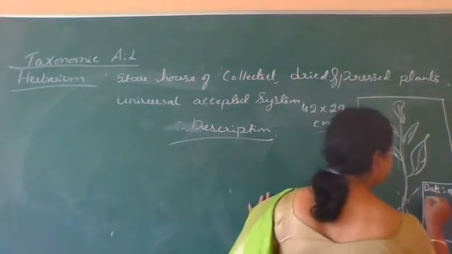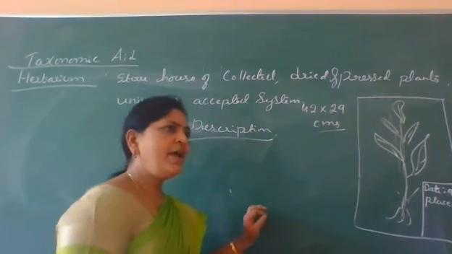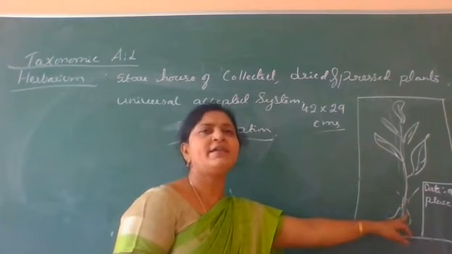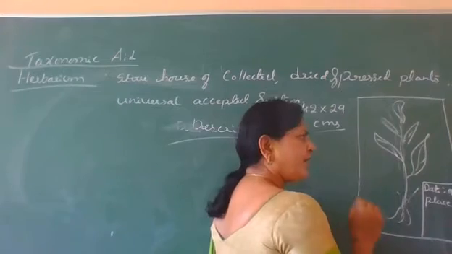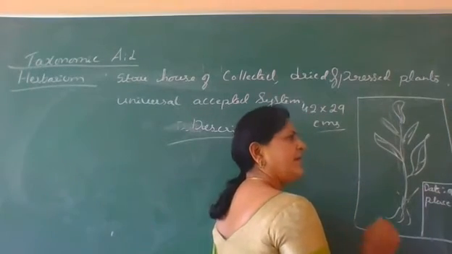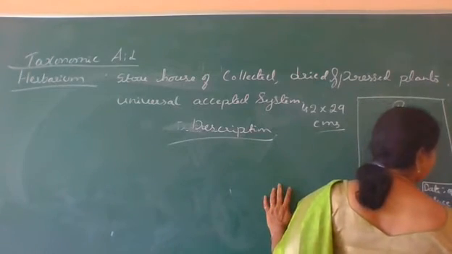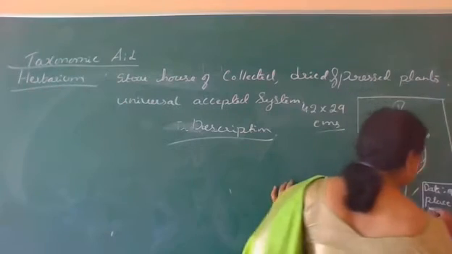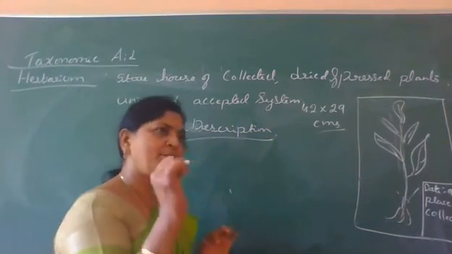Then second is place of collection. Where we collected that plant, that should be indicated. For example, if we are collecting that plant in Western Ghats, there you should write, it is in Chikbalapur. We should mention the place. Then collector name, the person who collected that plant.